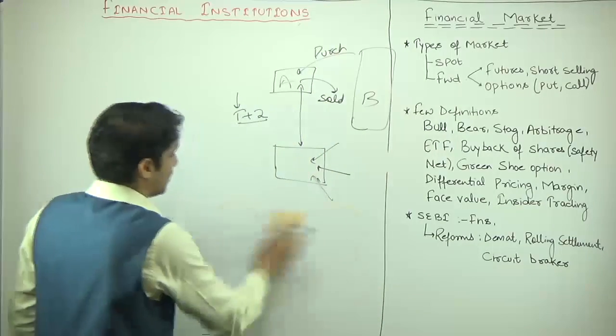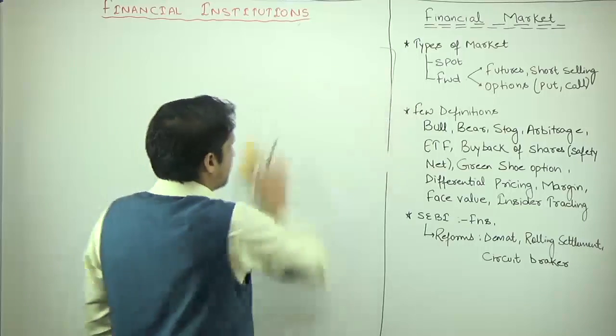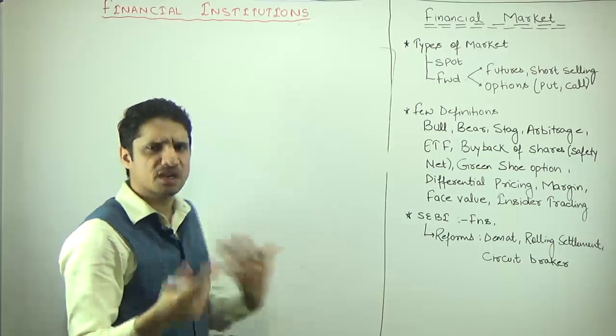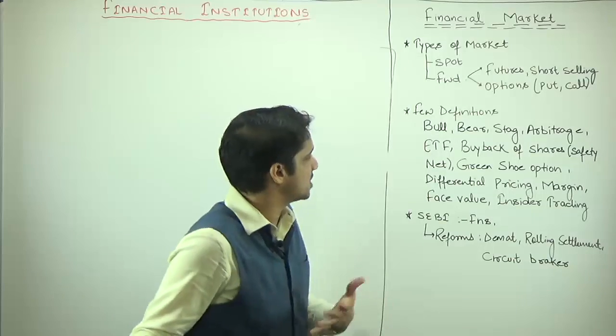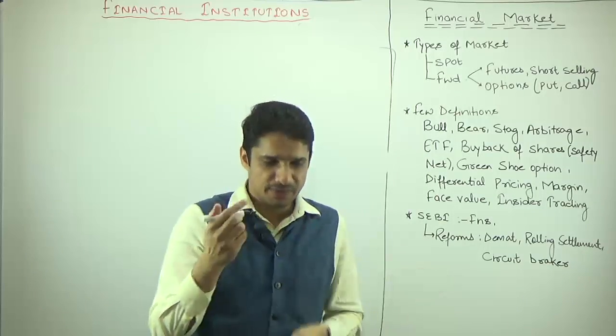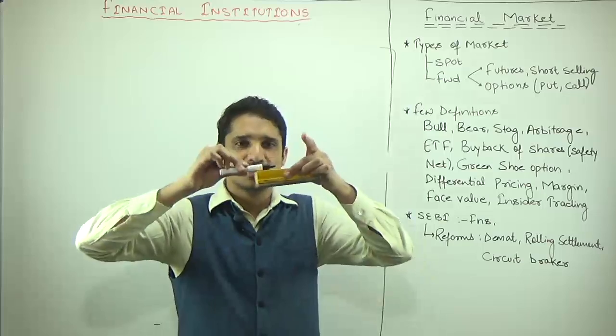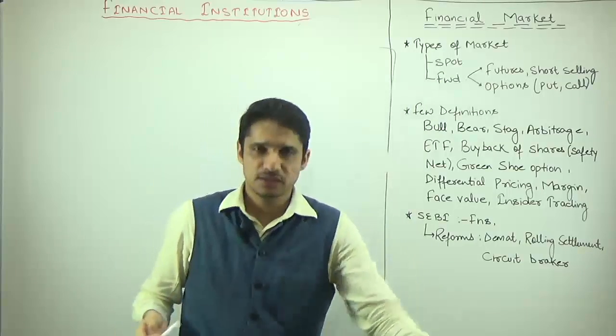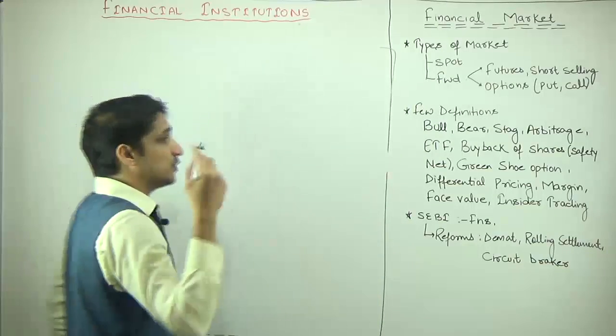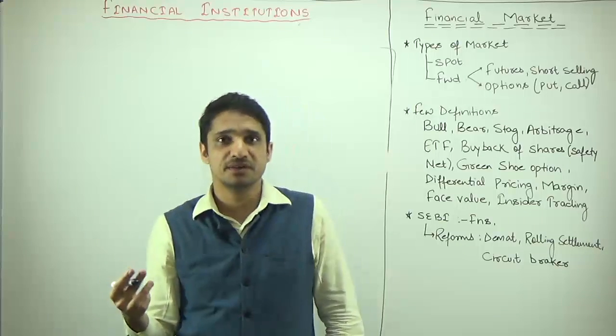Then we have circuit breaker, which is again a very good concept. There can be two types of circuit breaker. In electronics also we have this concept of circuit breaker. What is it? It means if the circuit is broken, that is known as the circuit breaker. So what is the role, what is the significance of circuit breaker?